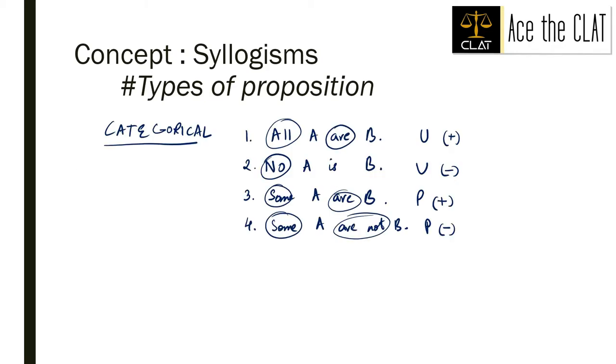To talk about the parts of this proposition, guys, parts of any proposition, we have 4 parts in a proposition, right? The first part is all in this case, which is our quantifier. It talks about quantity, right?